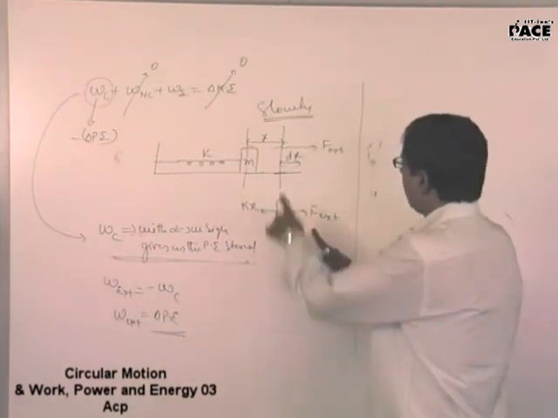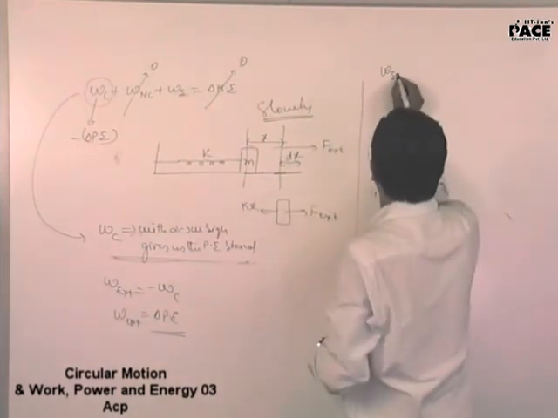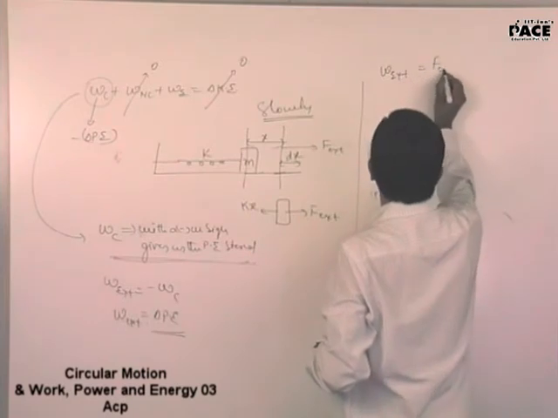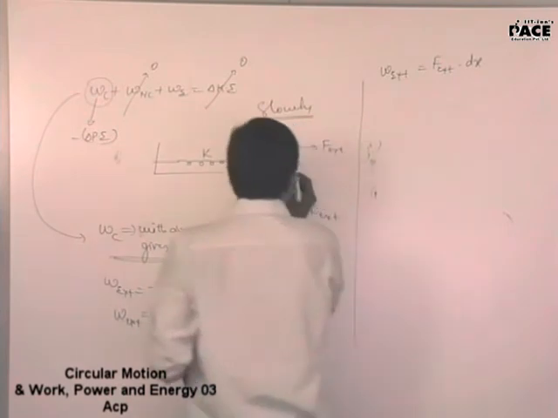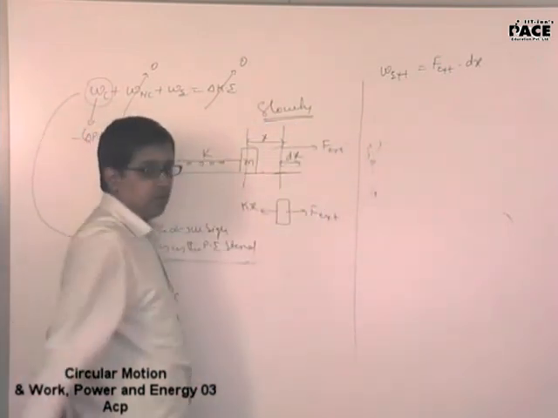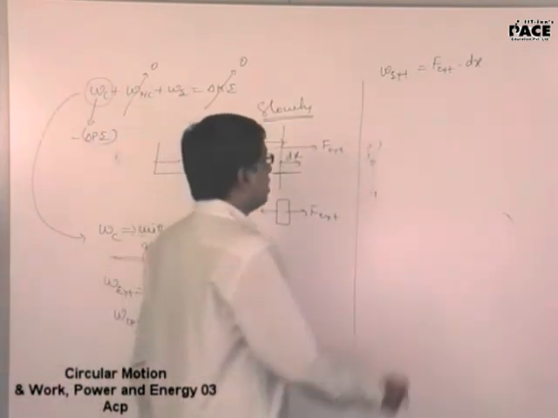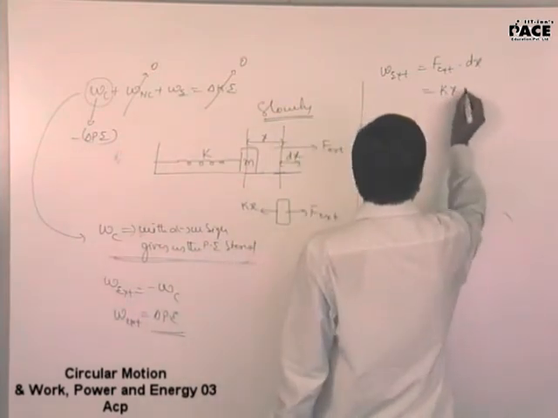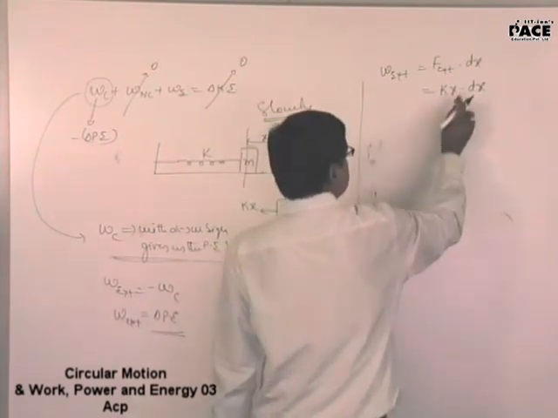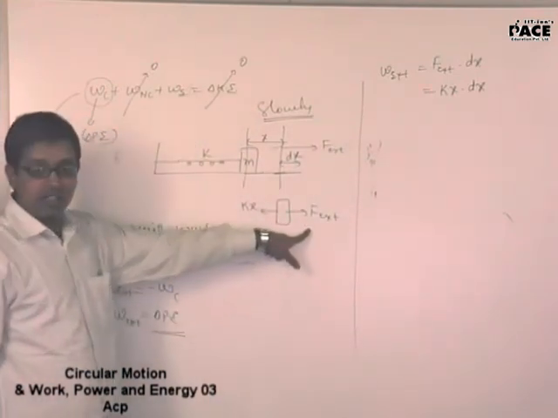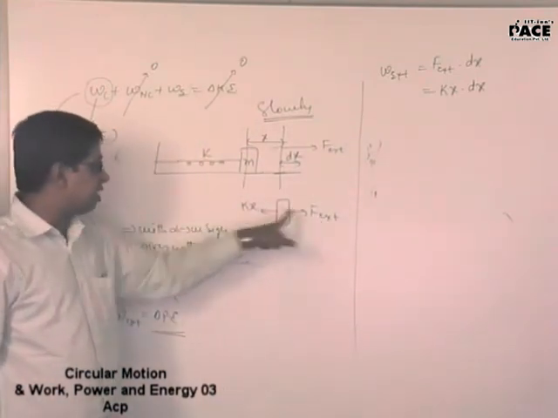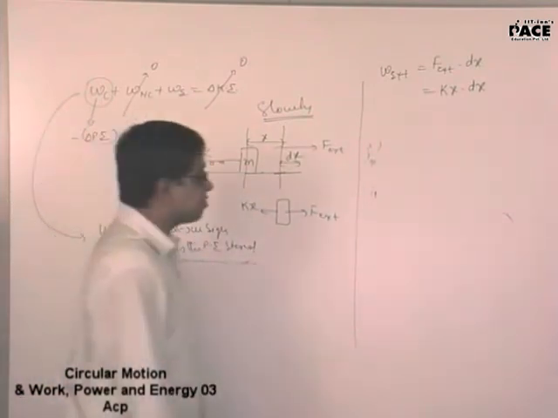So now I am calculating the work done by the external force. This will be F external dot dx. Both of them are in the same direction. Dx is in this direction, external force is in this direction. How much external force did you apply? It will be equal to kx dot dx. Why kx dot dx? I should make this move with uniform velocity. When it is moving with uniform velocity, external force should be equal to kx.